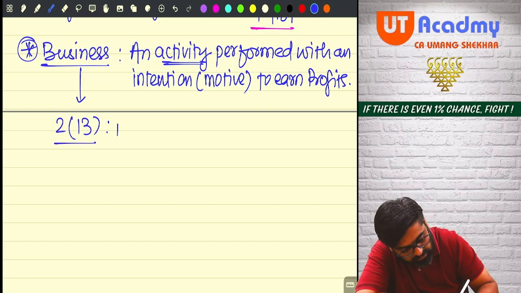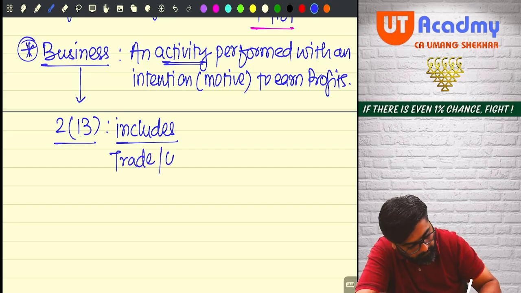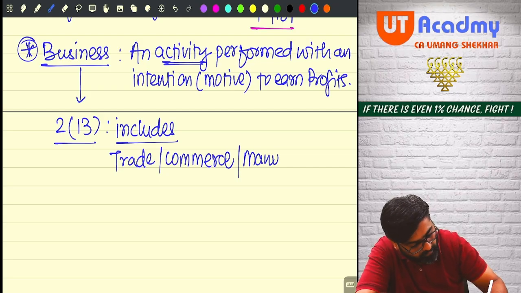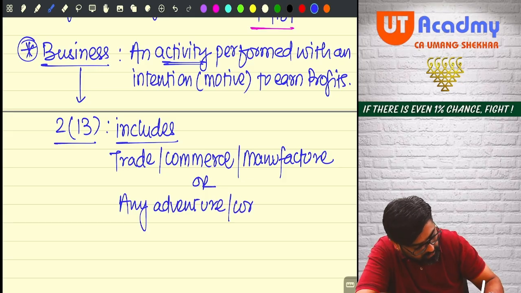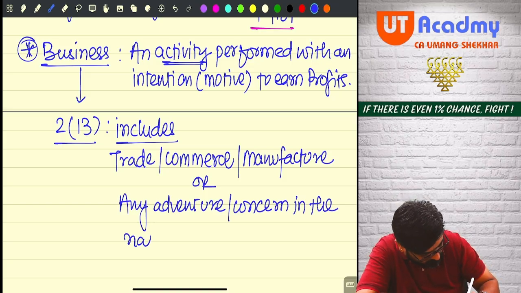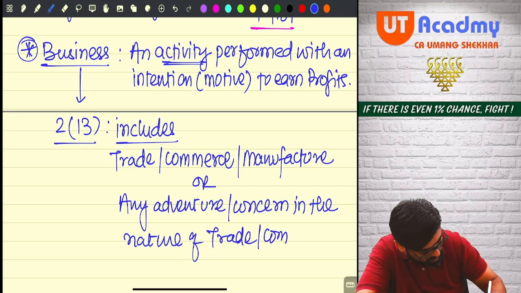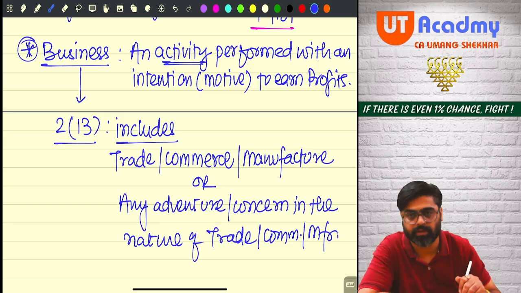Now, the term business is defined under section 2, subsection 13. Section 2(13) says that the term business includes any trade, commerce, or manufacture, or any adventure or concern in the nature of trade, commerce, or manufacture.